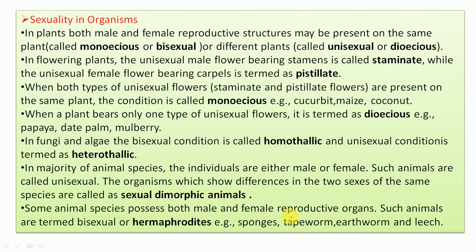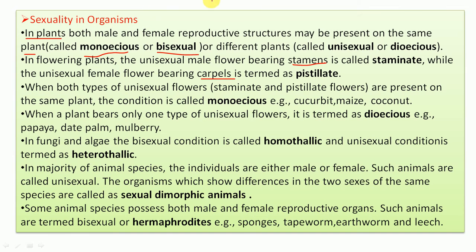Now let's come to some important terms. In plants, the flower is the reproductive structure, and the male reproductive part of the flower is known as stamens, and the female reproductive part is known as carpel or pistil. If male and female reproductive structures are present in the same plant, then we use the term bisexual. Same plant, that's why it is monoecious. So monoecious and bisexual are used when male and female reproductive structures are present in the same plant.